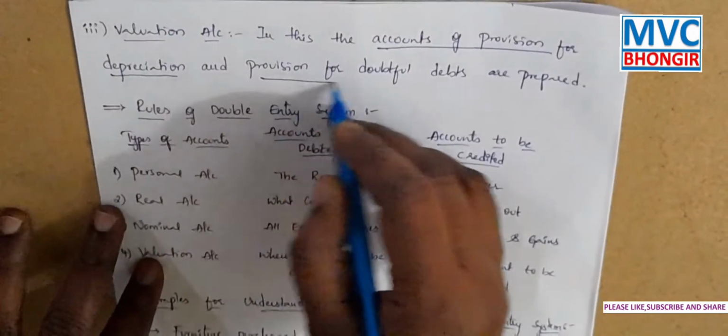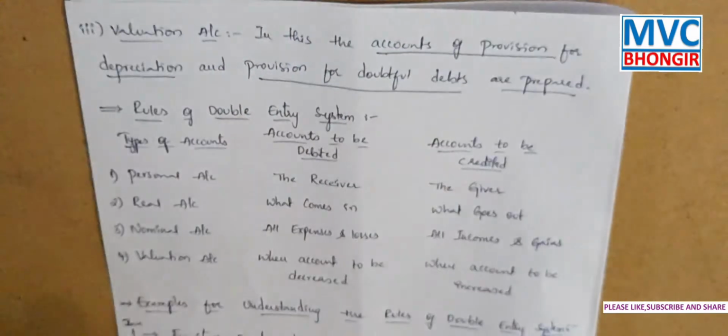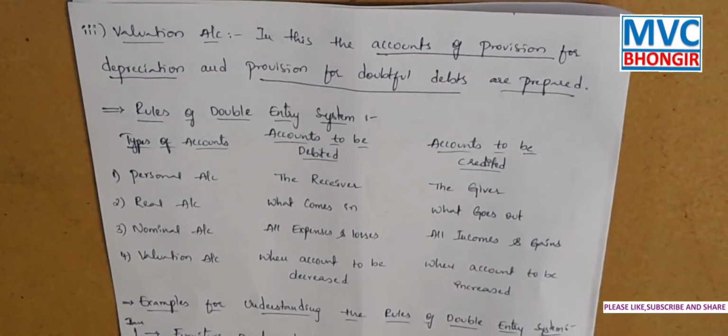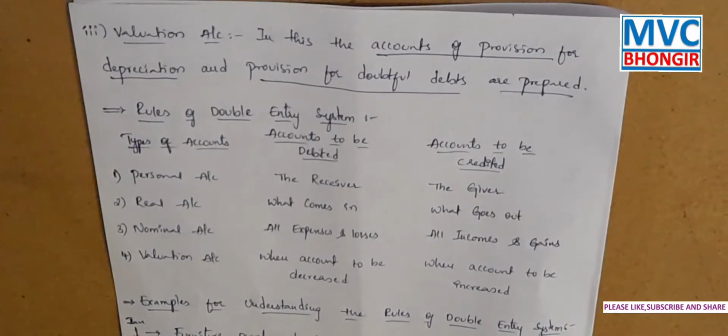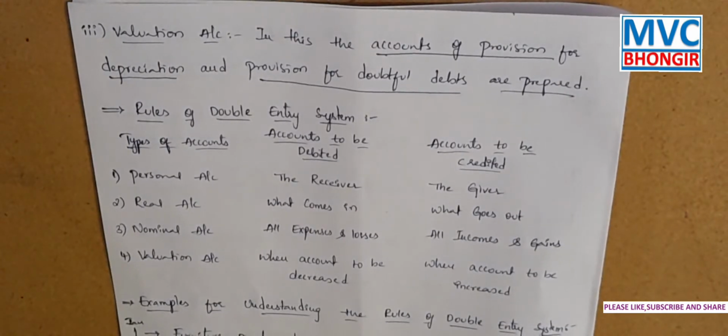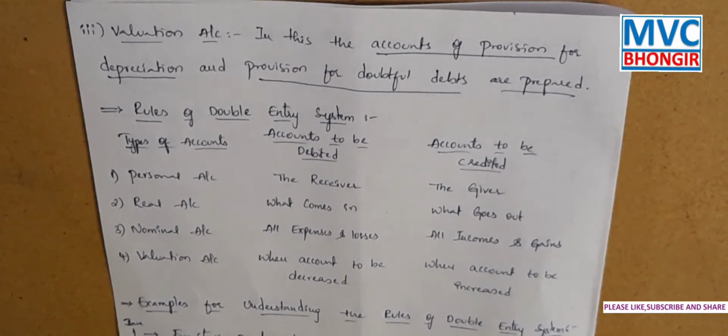Also, the provision for doubtful debts is prepared in this valuation account. When accounts of fixed assets are maintained in the books of accounts at original cost, that reflects the actual book value of the asset. Okay.